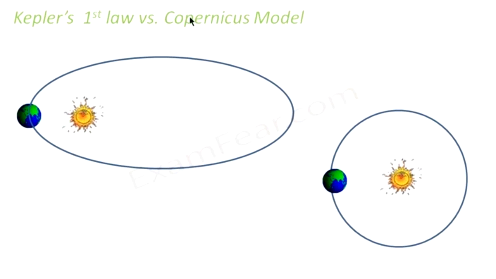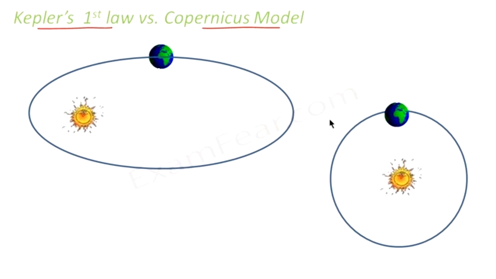Now we'll see how we can compare Kepler's first law with the Copernicus model. As we saw, Copernicus said that this is the Sun and the planets revolve in circular orbits. But Kepler said that it is not circular, instead it is an ellipse. So do these two theories contradict each other?